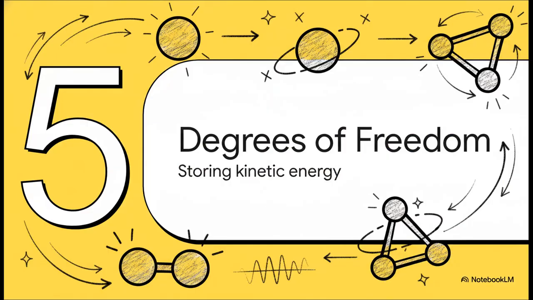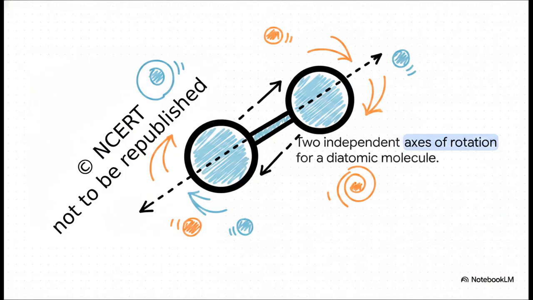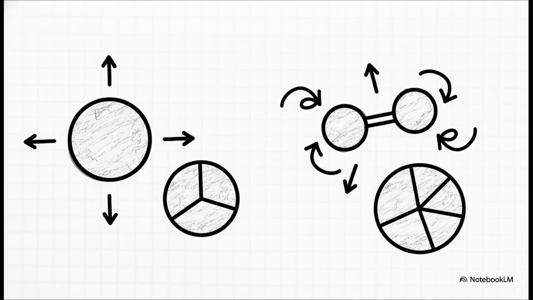And finally, that leads us to section 5, degrees of freedom. Up until now, we've basically been picturing molecules as simple little dots zipping around in straight lines. But consider a diatomic molecule, like oxygen or nitrogen. Think of it like a tiny dumbbell with two atoms joined together. It doesn't just move left, right, up, and down. It can also tumble and rotate around two independent axes. And this is vital because rotation is motion, and motion is kinetic energy. This molecule has totally new additional ways to hold energy compared to just a simple single atom. We call these independent ways of moving degrees of freedom.